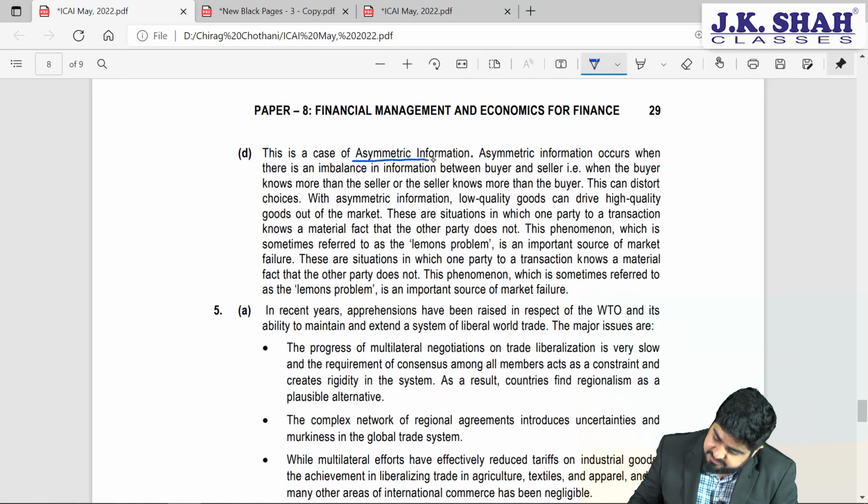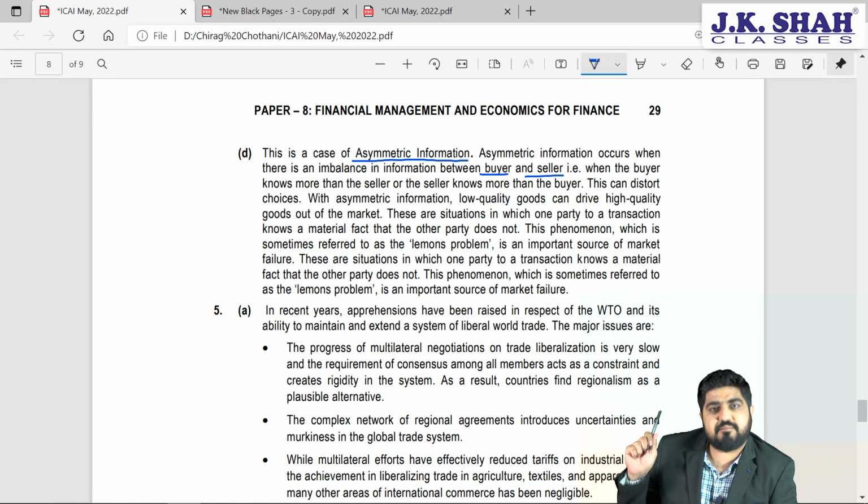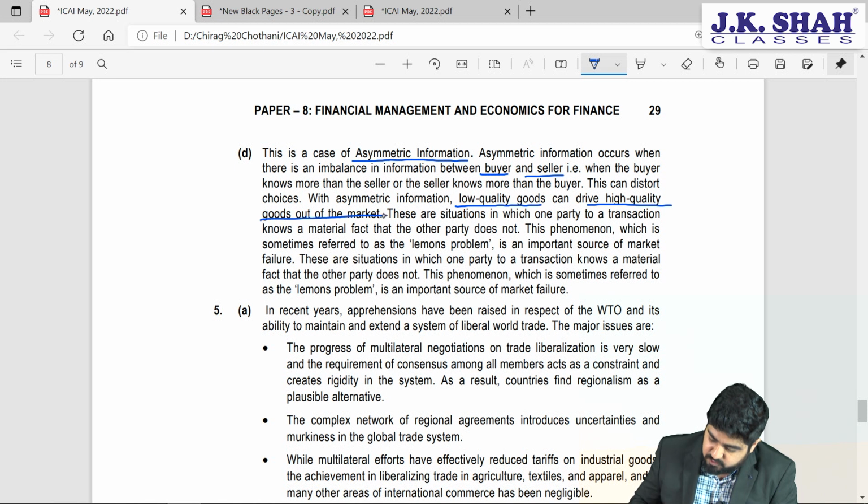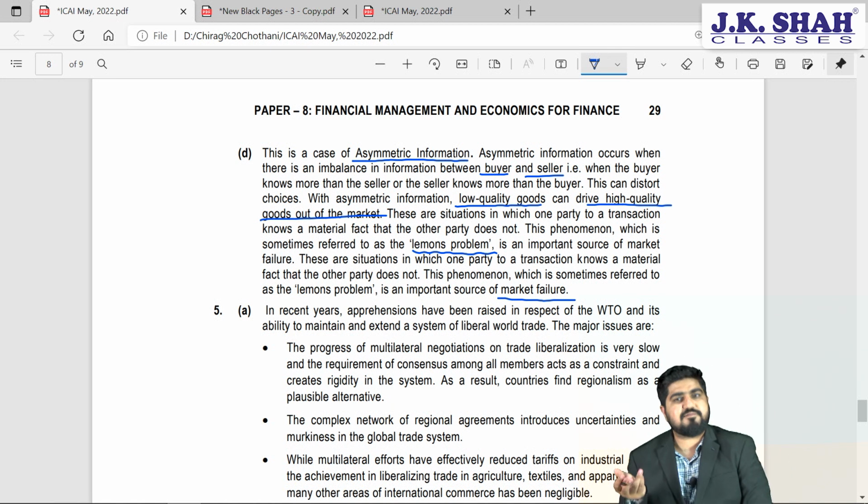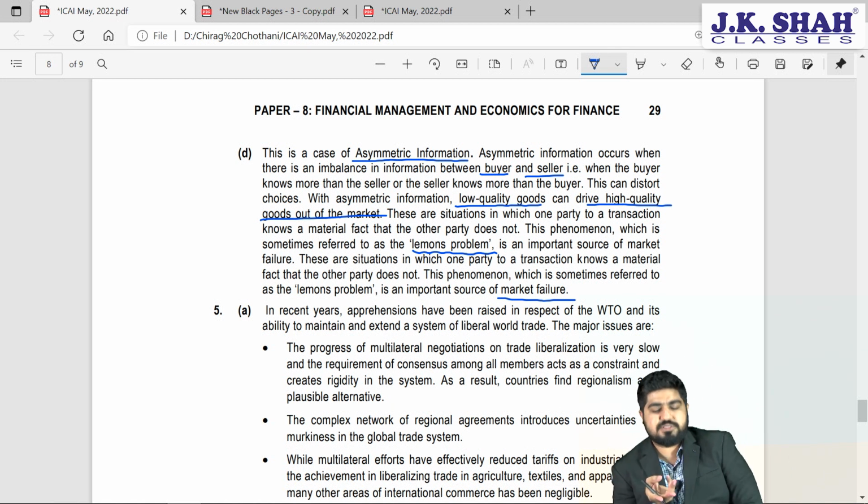So this is asymmetric information. Asymmetric information means misinformation between buyer and seller. The pharmaceutical company is not giving complete information to us. That is asymmetric information. Now, the seller will try to sell more and more. If they go on selling this low quality product, the high quality product will be out of the market. So low quality goods can drive the high quality goods out of the market, crowding out. Yes or no? Now, because of this, what will happen? We are just left with the low quality products in the market. This problem is called as the Lemon's problem. And this Lemon's problem, if it continues, then it will result into market failure. Full stop. 4 points, very easy points, right? Next one.